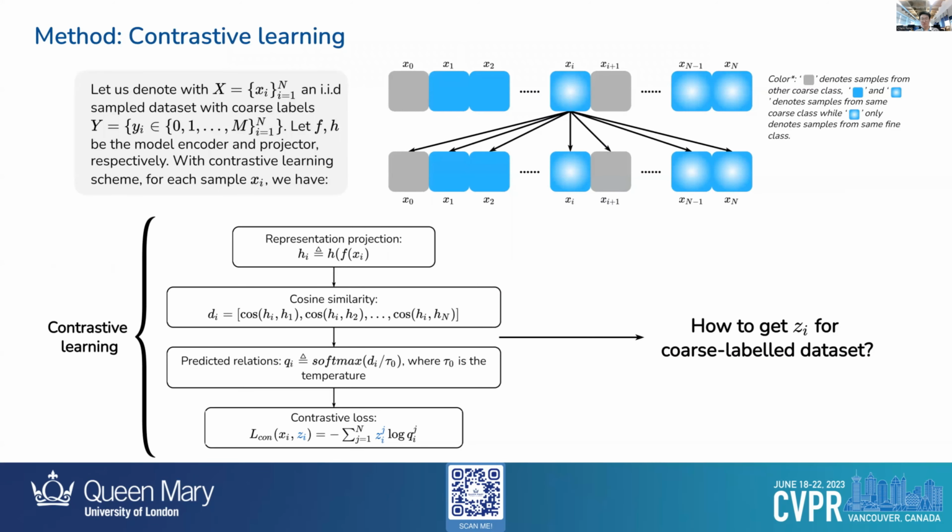We first briefly introduce the contrastive learning framework. Let us denote with X and Y the training dataset with coarse labels. In contrastive learning, we aim to learn the given intersample relations. With a model encoder F and projector H, we first generate the projection of each sample Xi as Hi, and then calculate the cosine similarity and the predicted intersample relations Qi. Here, tau serves as a temperature. We then have the contrastive loss, which is similar to cross entropy loss in format. Thus, the core here is how to get correct intersample relations Zi for learning.